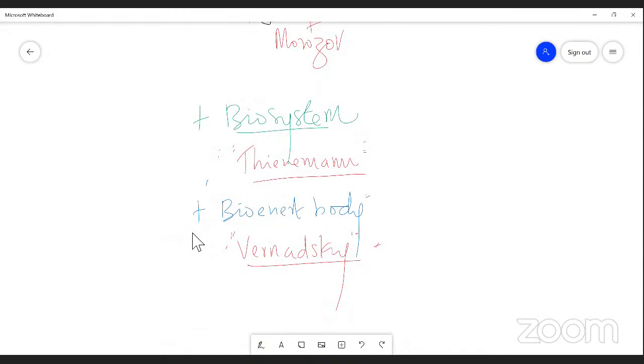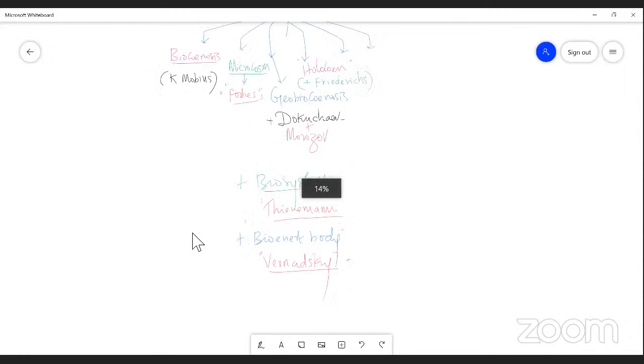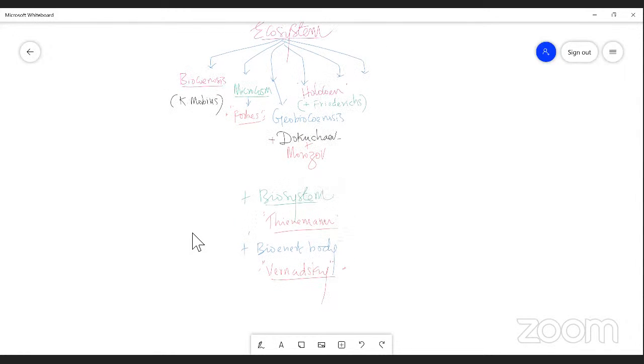So, dear student, here you can expect some question, right? Which of the following words was used by Carl Mobius instead of ecosystem? That is a question. If it is asked, you have the answer. Dear student, now did you understand the various terms used instead of ecosystem? Could you list out, please, any word? Dear students, do you understand what I mean?